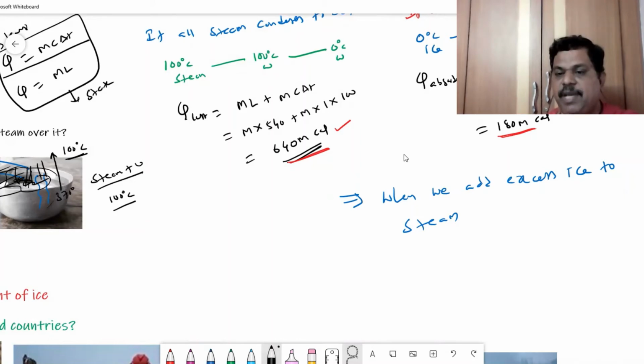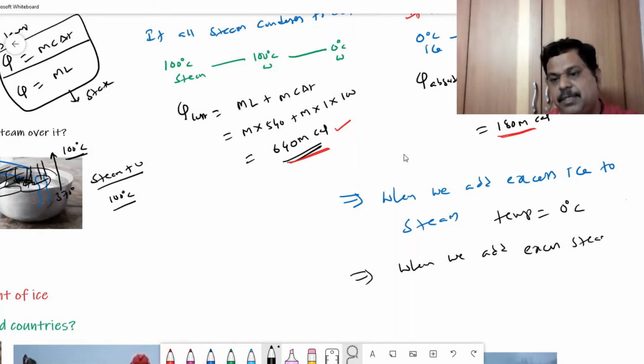Remember, when we have a problem where excess amount of ice is added to steam, if you simplify the problem, we may get an answer less than 0 degrees centigrade. For example, you may get minus 50, but that is not the answer. When we add excess amount of ice to steam, remember, take the temperature as 0 degrees centigrade, because it is not possible.